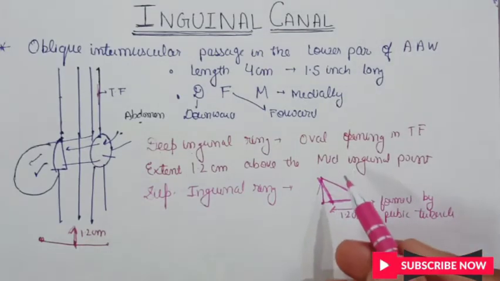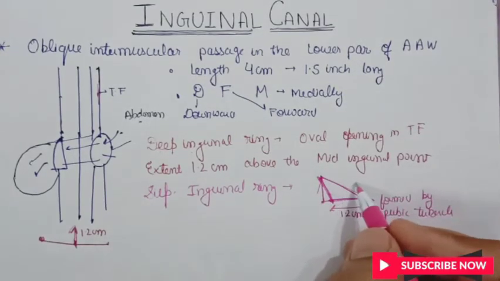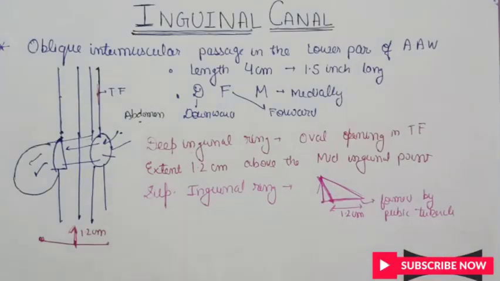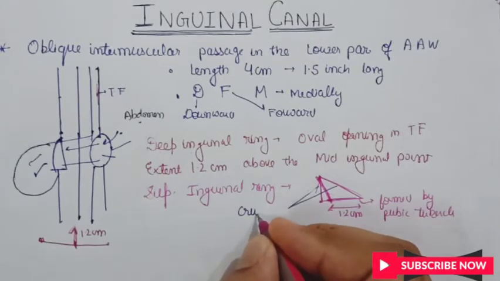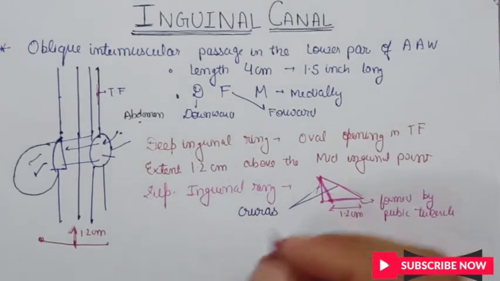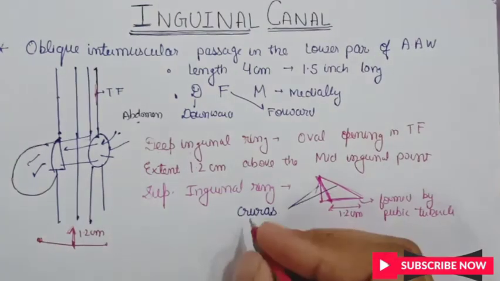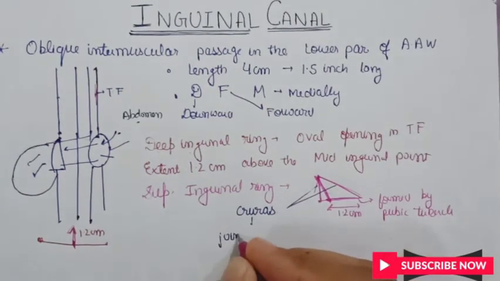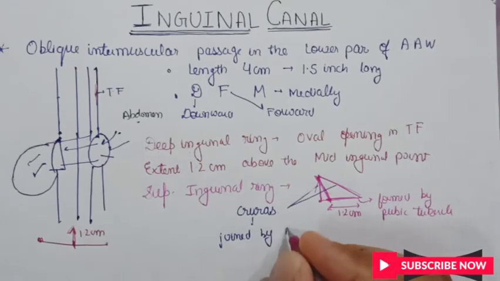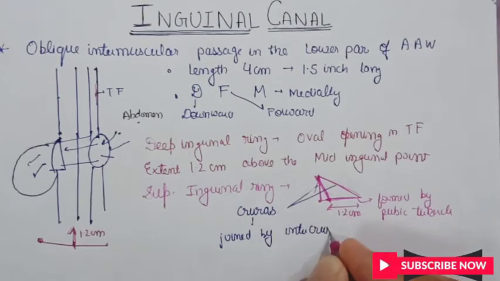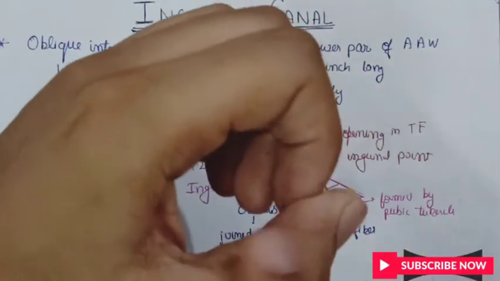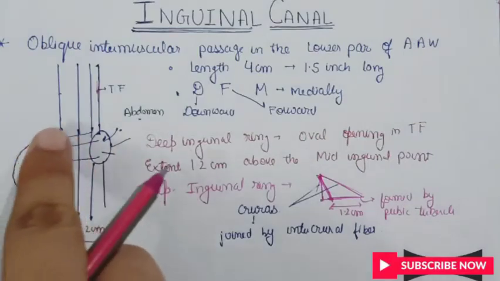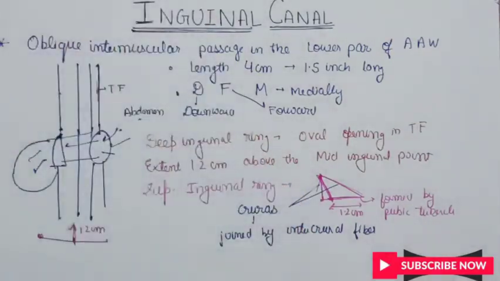As we have completed the base, what remain are the two sides, one medial and one lateral. These margins are called crura and are joined by intercrural fibers. So the deep inguinal ring is an oval opening, and the superficial inguinal ring, which connects to the scrotum, is triangular, more or less an obtuse triangle.